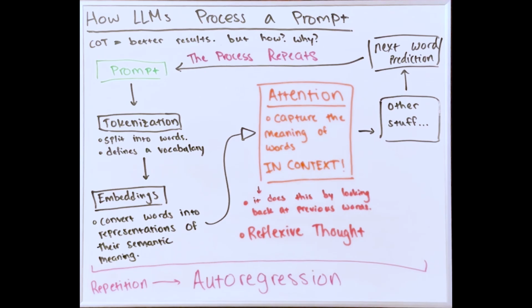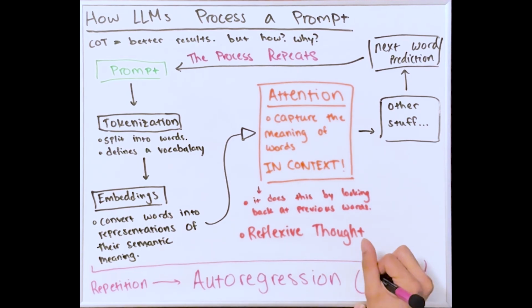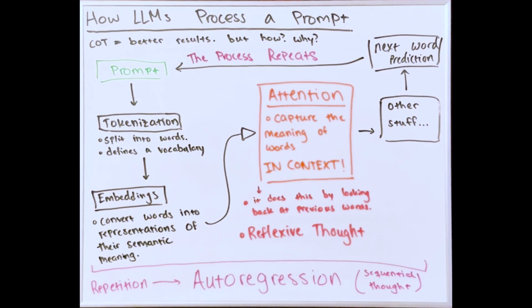The model builds its response one piece or token at a time, using everything it has built so far to decide the next token. This autoregression is akin to sequential thought, the other mechanism needed for high-level reasoning. Attention enables reflexive thought, while autoregression enables sequential thought. These are the two mechanisms needed for reasoning, and our LLM has both of them. So we could see that it is able to reason.